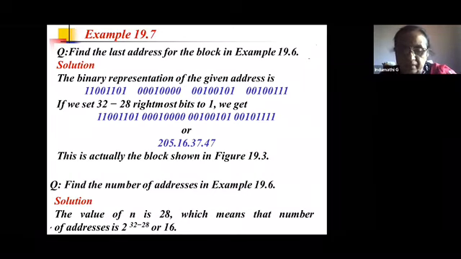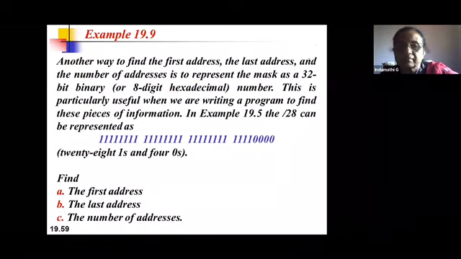In between you can fill up the remaining ones to see what the addresses allotted for this organization are. This is how you can calculate the first address, the last address and the number of addresses of a block of addresses granted to the organization. Let's go to the second method.